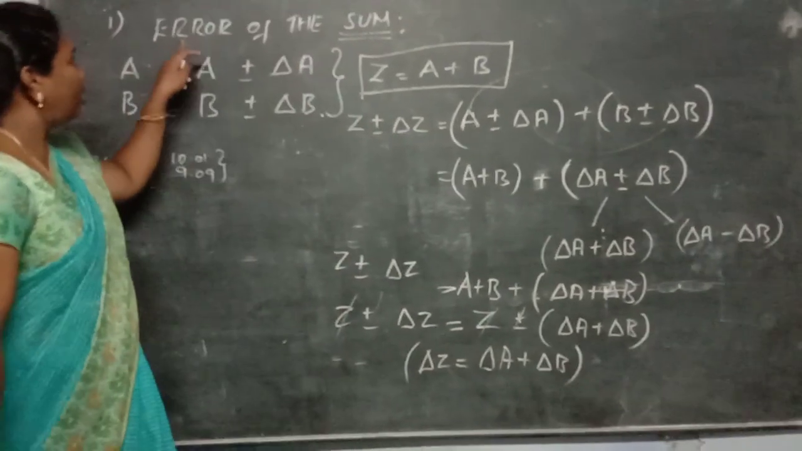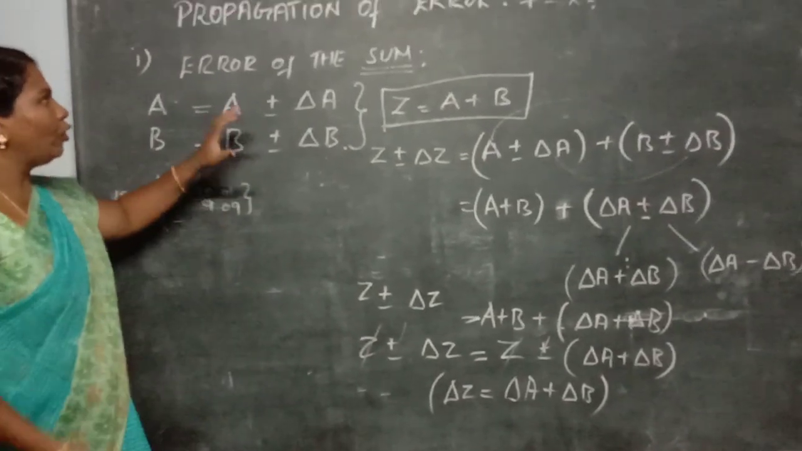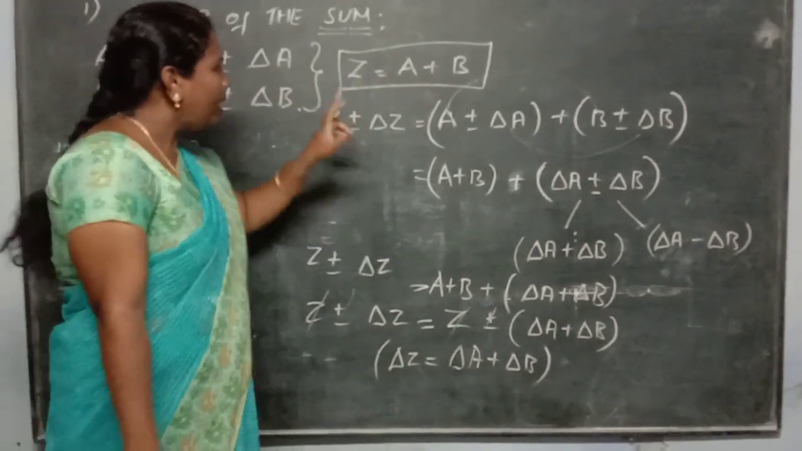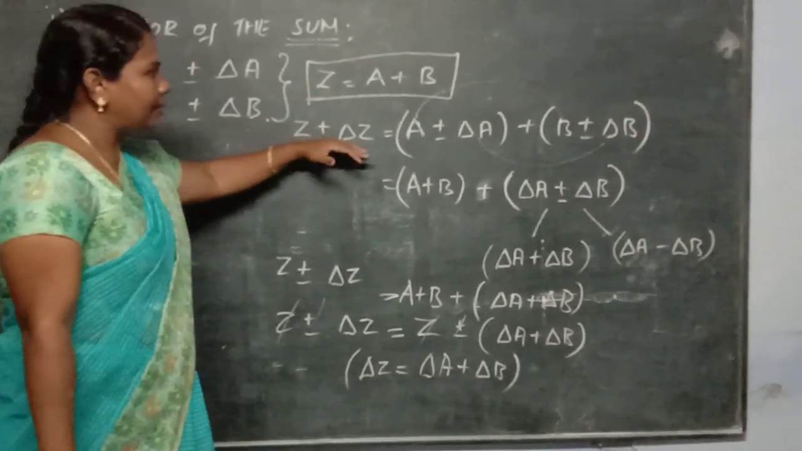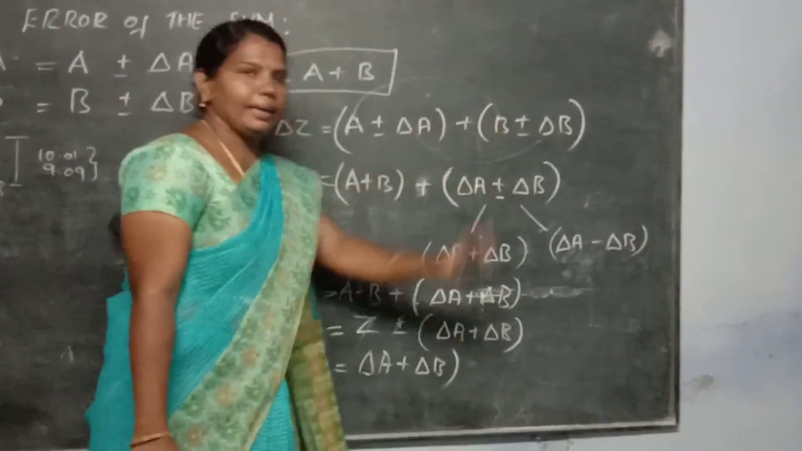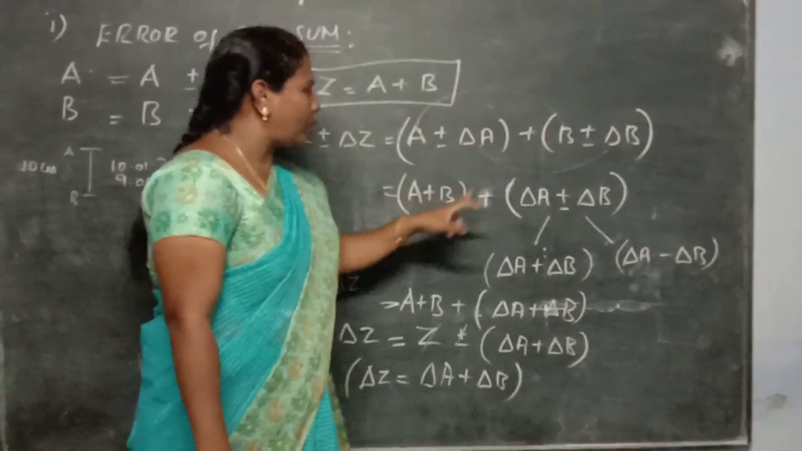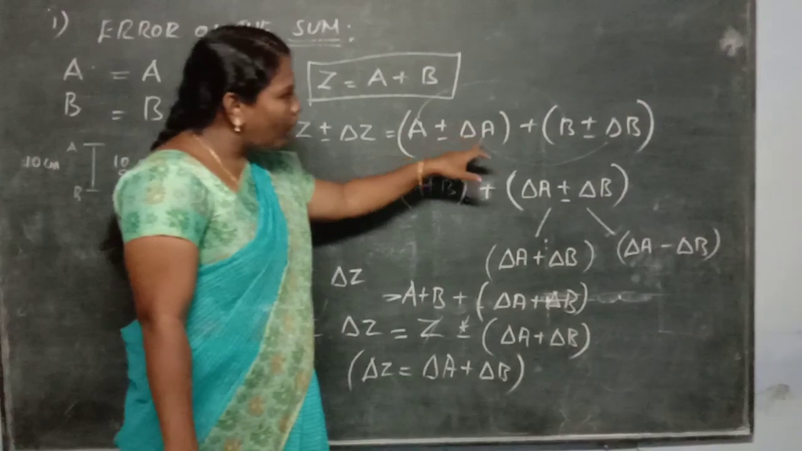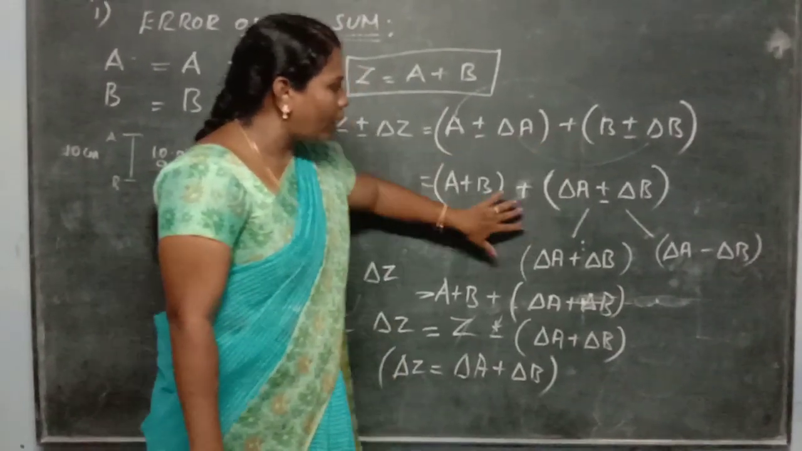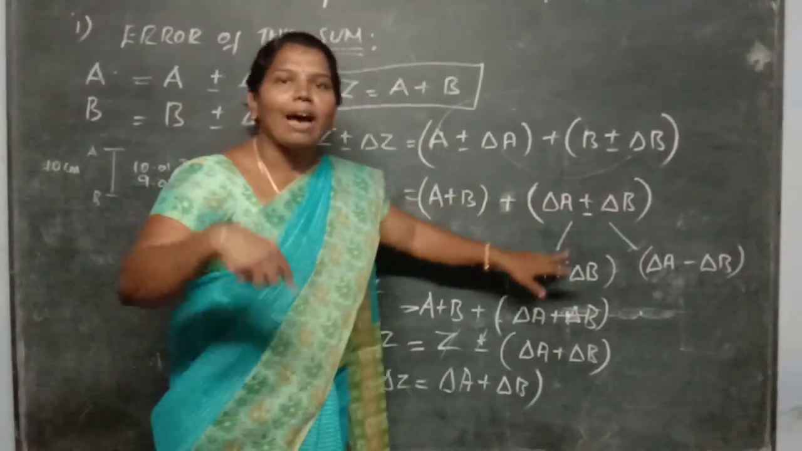So this is the error of the sum of the two quantities. Okay. So you are going to find out the error of the sum of the two quantities, that is z is equal to a plus b. So what is the z? Z plus or minus delta z, and a is equal to a plus or minus delta a, plus b plus or minus delta b. Now you are going to add the two terms. So first add the true values. What are the true values? A plus b. And here what are the absolute error values? Plus, because you are having the plus sign, so you are putting plus delta a plus or minus delta b.